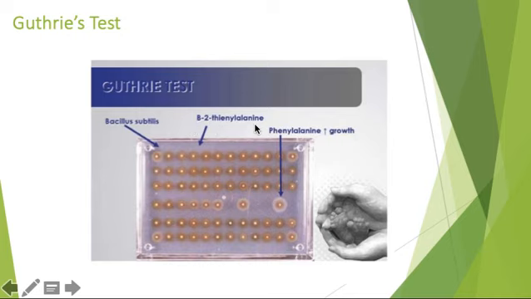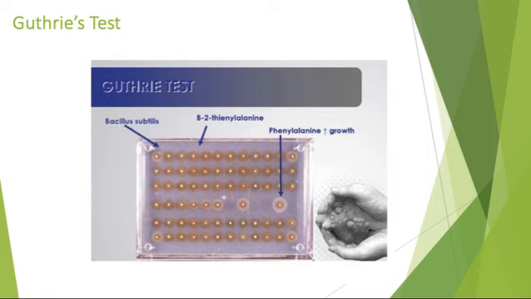So whenever there is presence of increased phenylalanine, what happens? The inhibitory action of beta-2-thienylalanine is overcome and Bacillus subtilis grows proportionately. Okay, so this is the positive test for PKU. This is the Guthrie test. So this is about PKU.